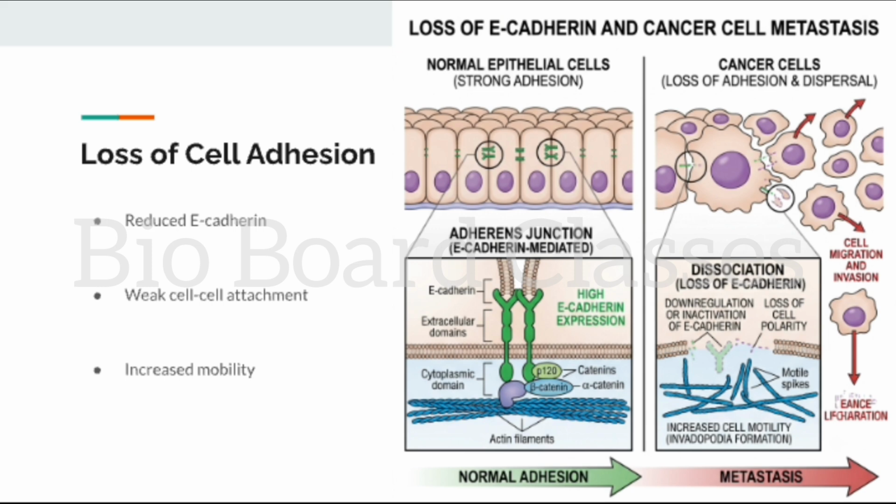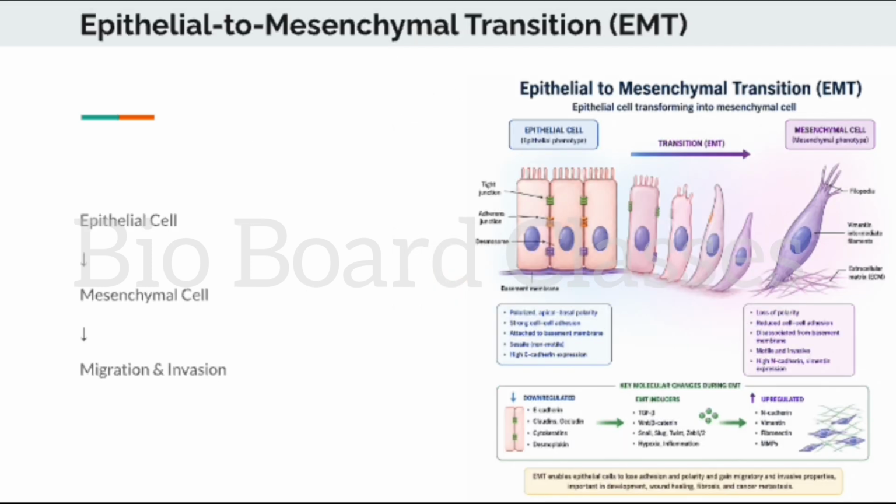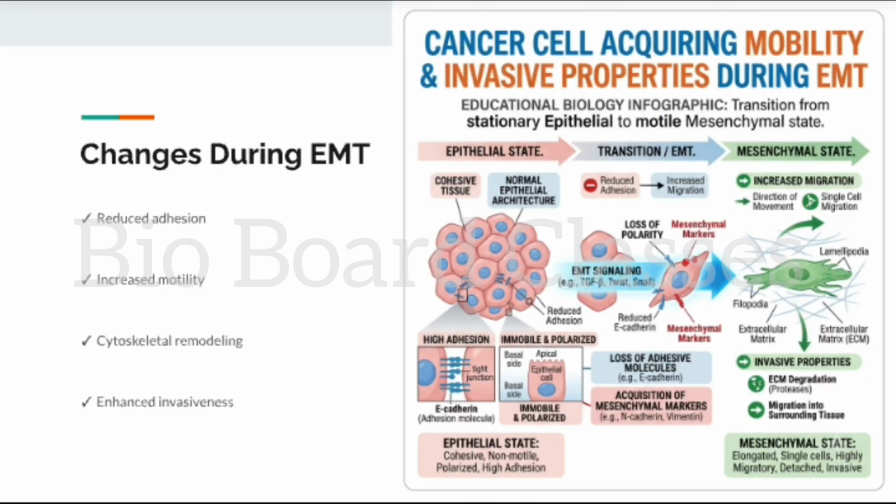To become invasive, many cancer cells undergo a process called Epithelial-to-Mesenchymal Transition, or EMT. During EMT, cells lose epithelial characteristics and acquire mesenchymal properties. They become more motile, more invasive, and better able to migrate through tissues. During EMT, a cancer cell undergoes several important changes. Cell-to-cell adhesion decreases, cell mobility increases, cytoskeletal organization changes, and invasion behavior becomes enhanced. These changes prepare the cancer cell for migration.